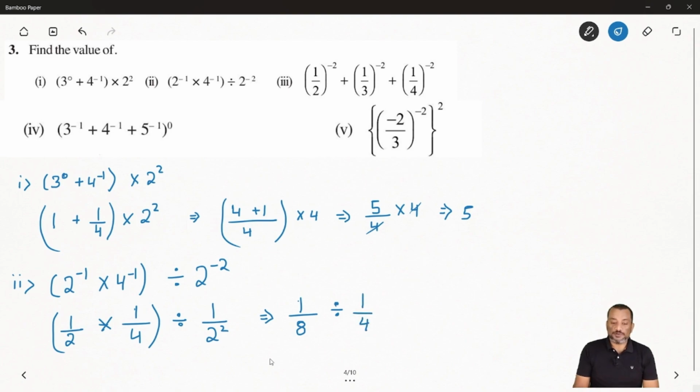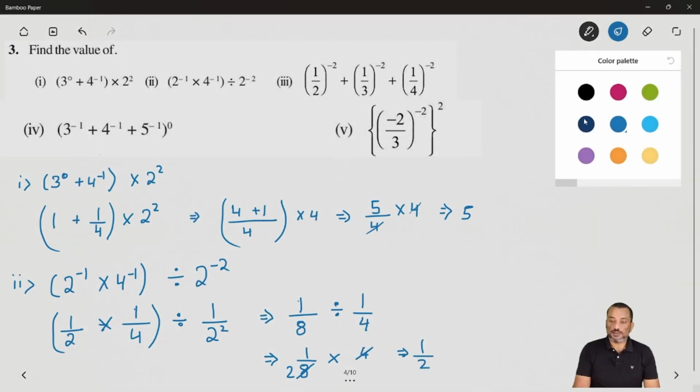Okay, now after that you can multiply. So 1 by 8 and division. A fraction will be divided by a fraction, so the division sign will change to multiplication, and the second fraction will get inverted. So you will get 4. So this 4 and this 8 get cancelled. So you will get 2 times. So you will get the final answer 1 by 2. Hope it's clear. Now let's solve the next question.